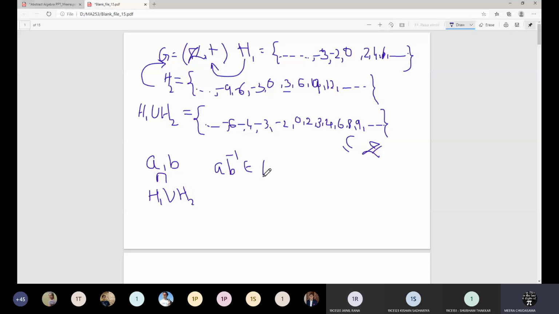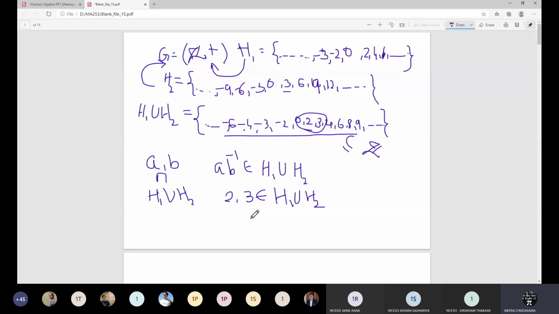Then AB inverse has to be in H1 union H2. Either you can see it by this property, or you can understand this because all 4 properties of the group must be satisfied. So suppose I consider 2 elements from this set, say 2 and 3. Both of them are in the H1 union H2.